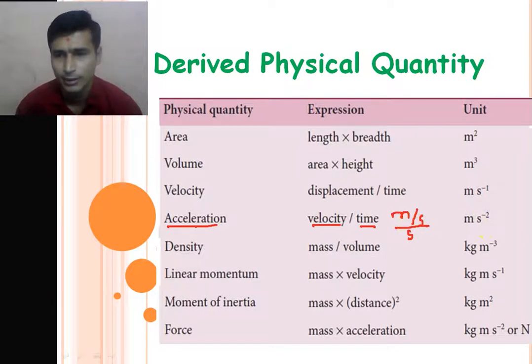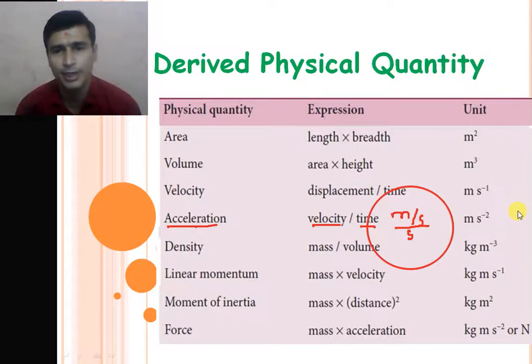Here this one is a rule, right? We cannot represent the unit in a double division. After this point we will see different rules for assigning the unit of a physical quantity, but here we cannot represent the unit of any physical quantity in a double division.